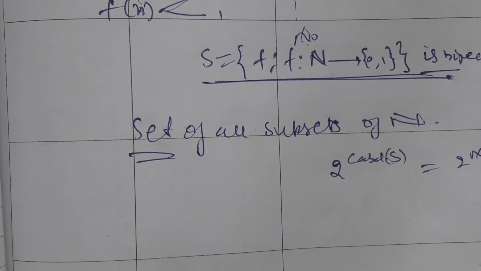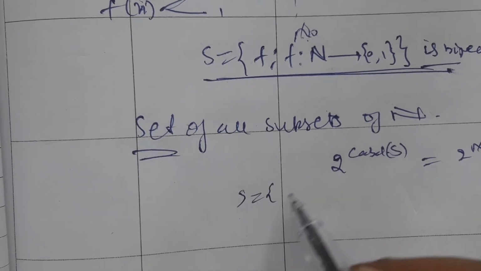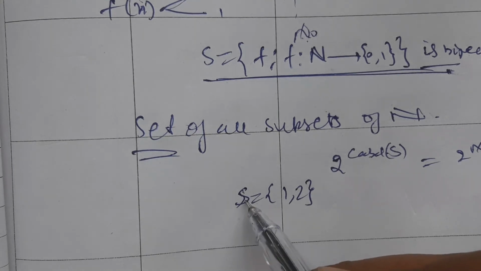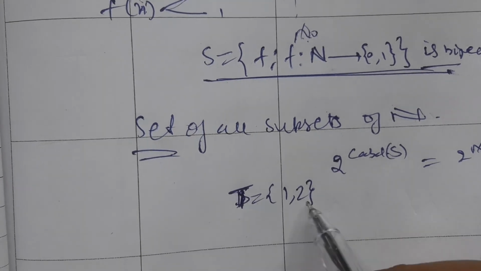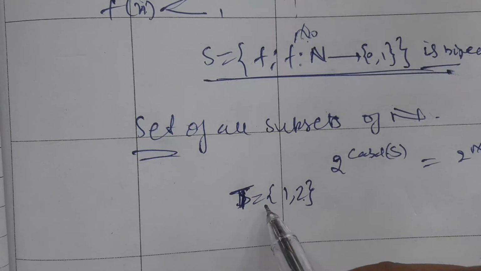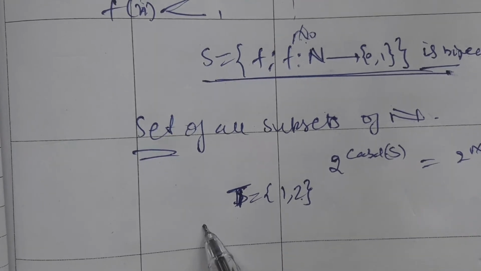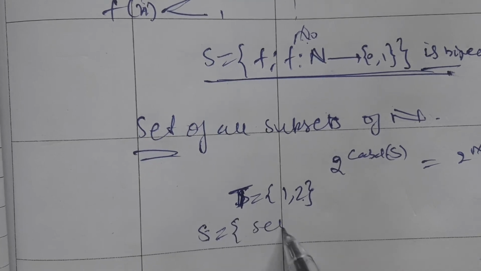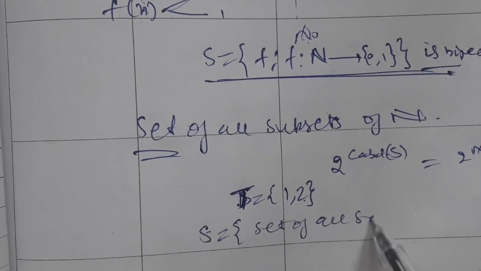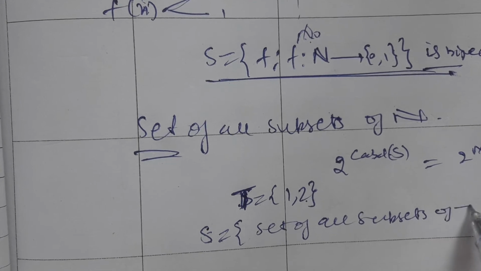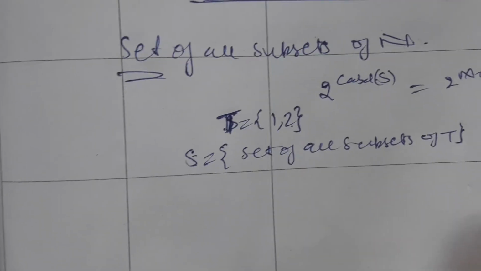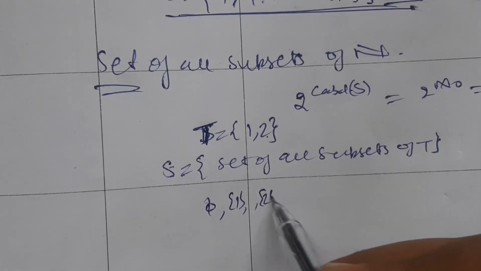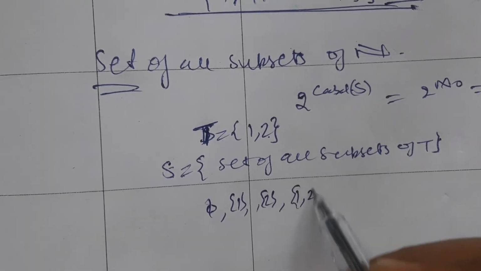Suppose I take a set T which has 2 elements. What is the cardinality of the set of all subsets of T? The subsets are phi, singleton 1, singleton 2, and {1, 2}.